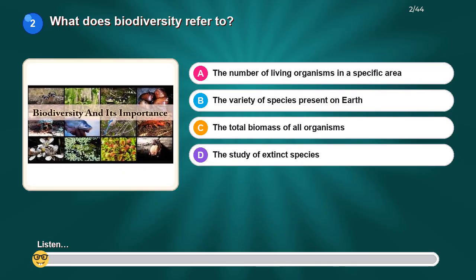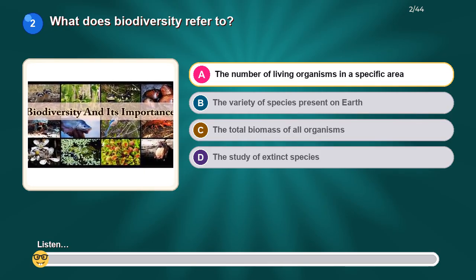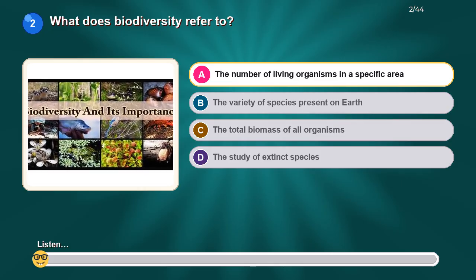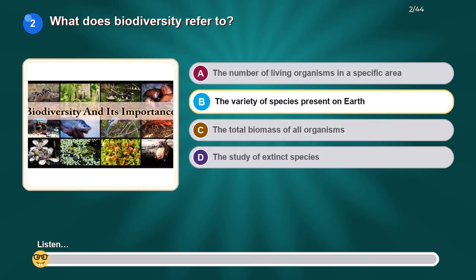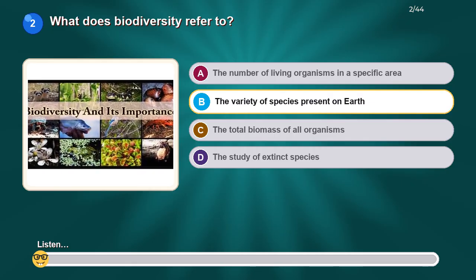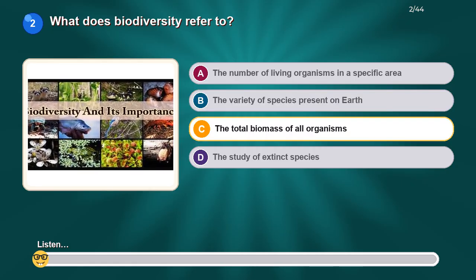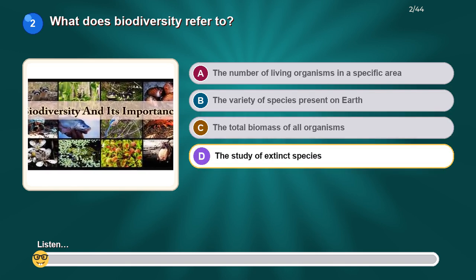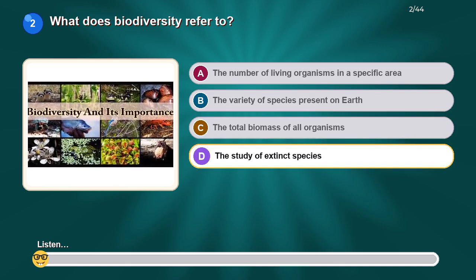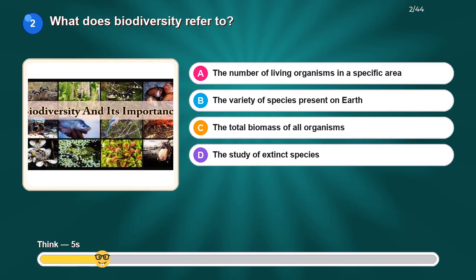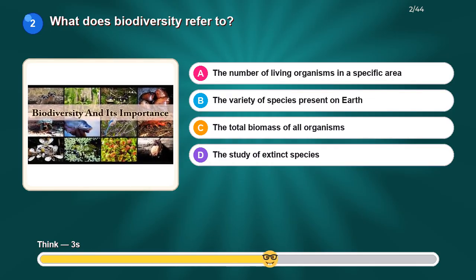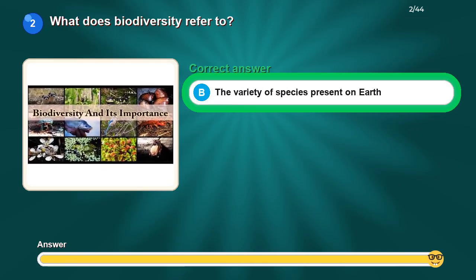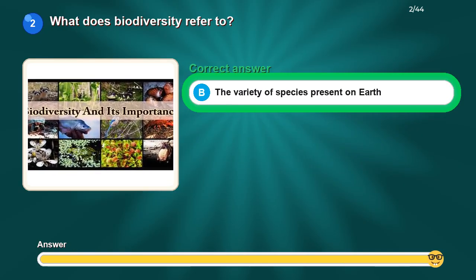What does biodiversity refer to? Option A. The number of living organisms in a specific area. Option B. The variety of species present on Earth. Option C. The total biomass of all organisms. Option D. The study of extinct species. The correct answer is the variety of species present on Earth.